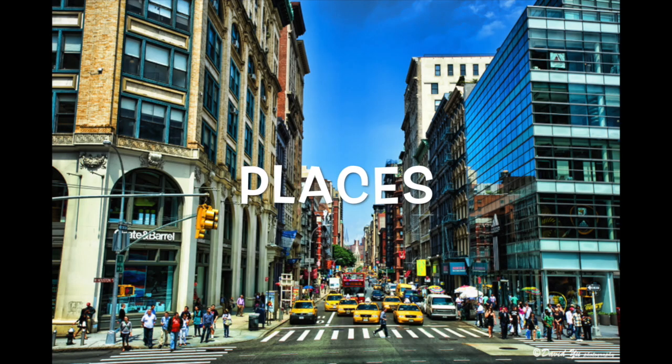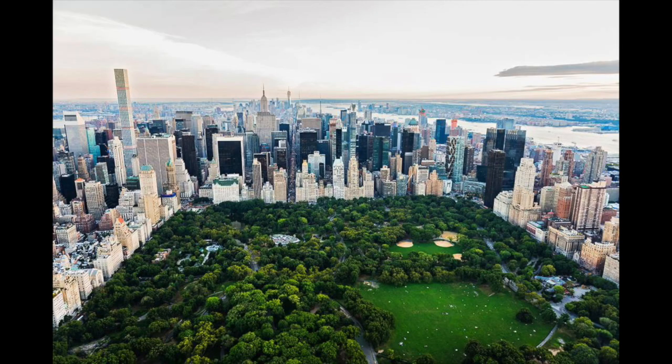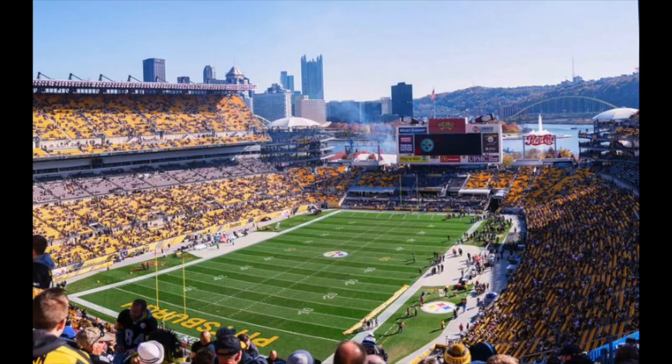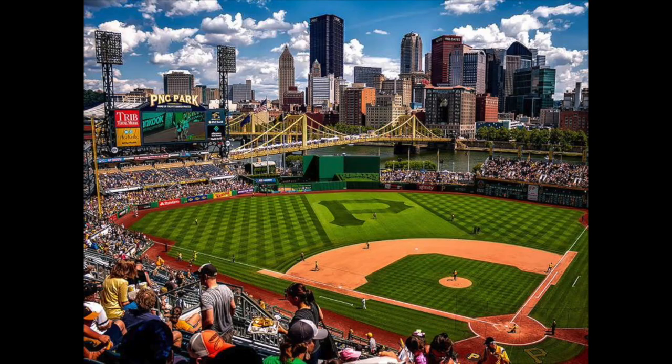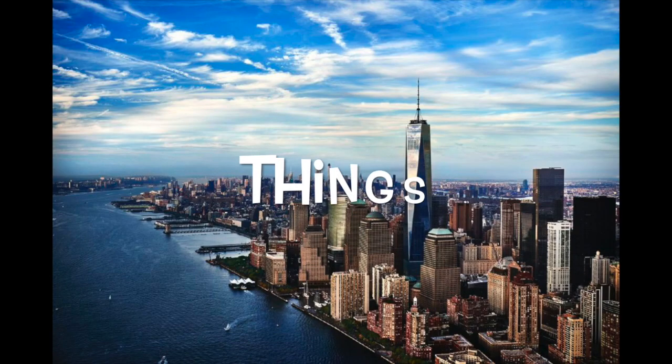Places. There are many places to go in an urban community. There are a lot more shops, restaurants, and businesses than there would be in a rural community. People may live in apartments, and kids may live closer to their schools. There are parks like Central Park in New York City, and also places such as football stadiums, baseball parks, and other sports stadiums where people can go for fun.